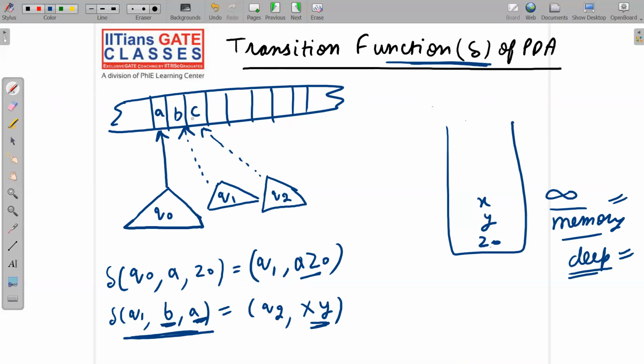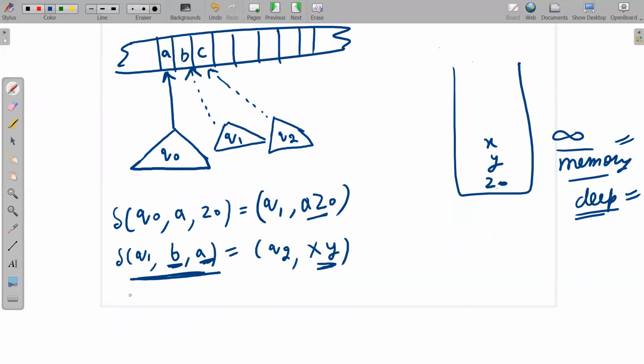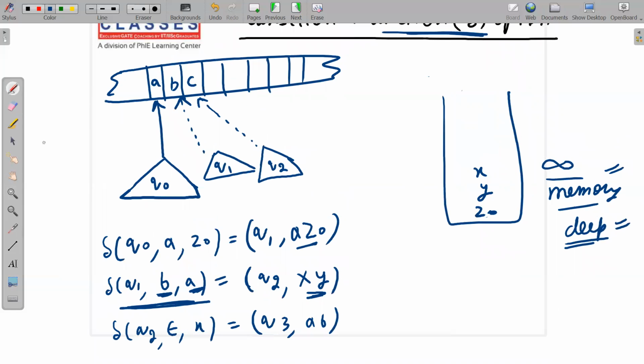So Q2 on C. On Q2 you have to read C now. But if we want a null move, then how will I write? I will say delta Q2 null X will be equal to, say, Q3 AB. So what does this move mean? We are at Q2. We are reading nothing from the tape. Since we have read nothing from the tape, the read head will not move here. It will be placed here only, because it has not read this C.